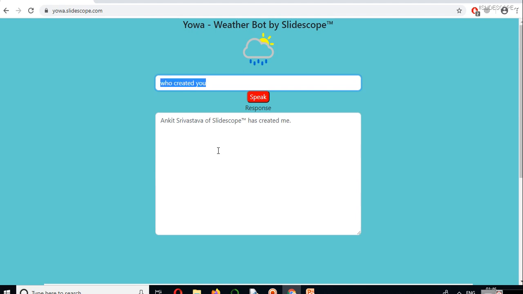Now let's try to get the temperature of any particular city. What is the temperature of Lucknow? Temperature in Lucknow is 27 degrees Celsius and wind in Lucknow is blowing at 4.58 kmph. Weather condition is mist. So you can see that on the basis of our queries and from the JSON API, it is getting the current weather data of this particular city.